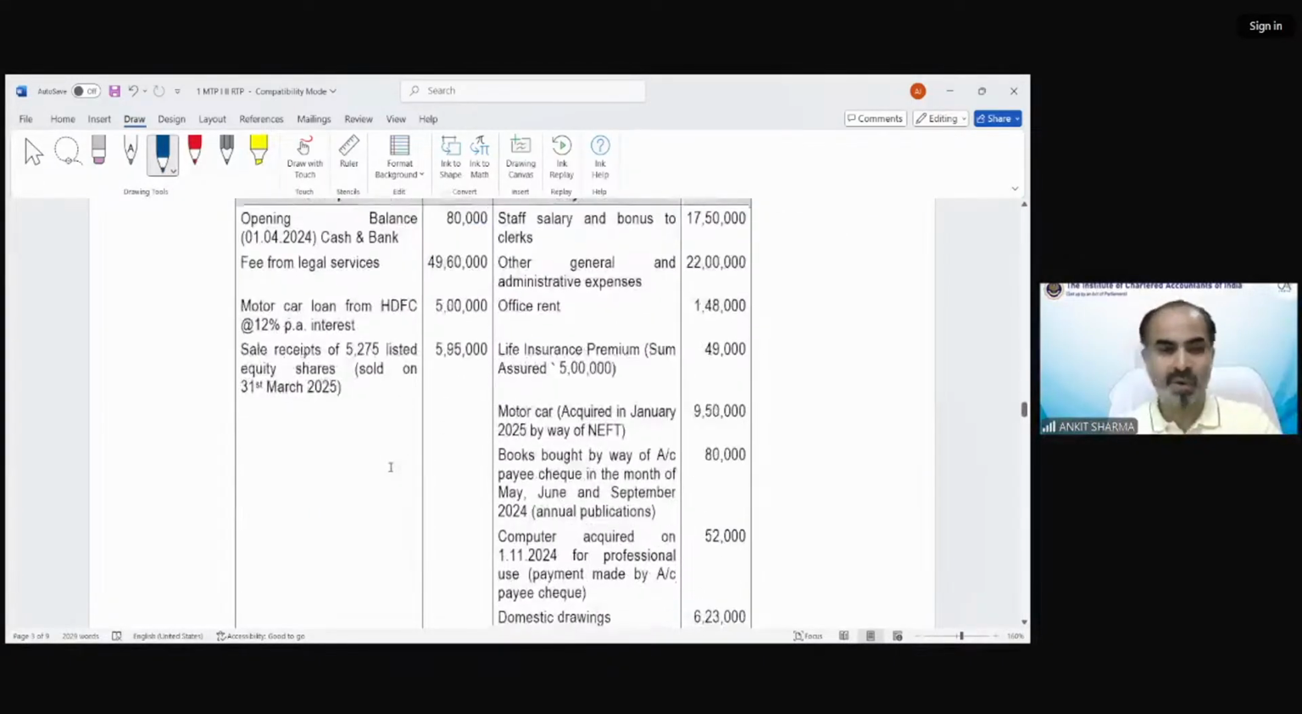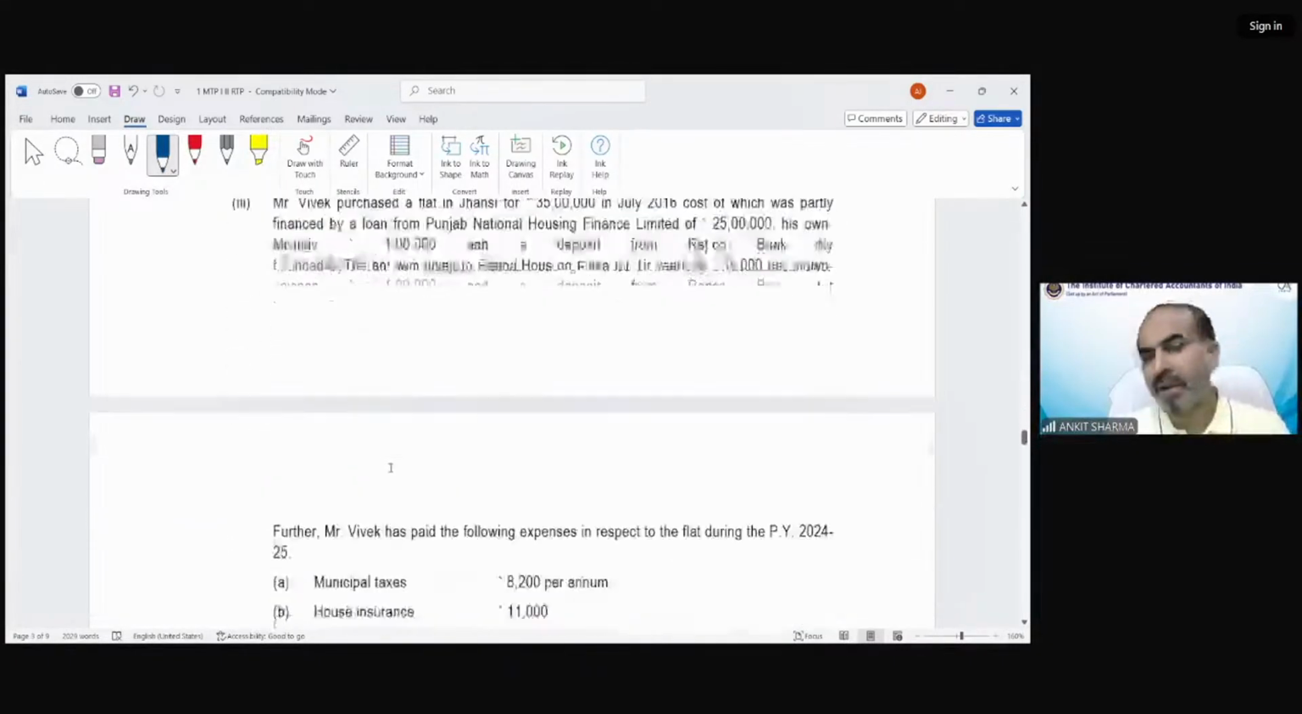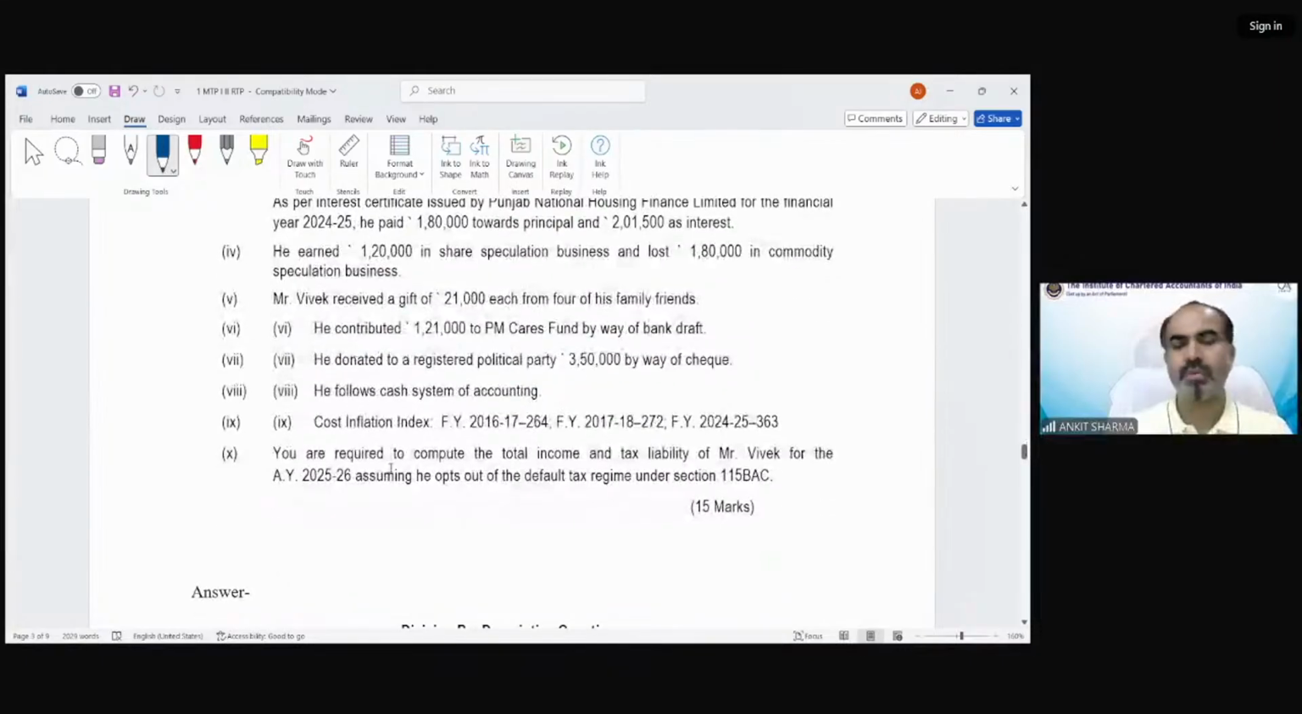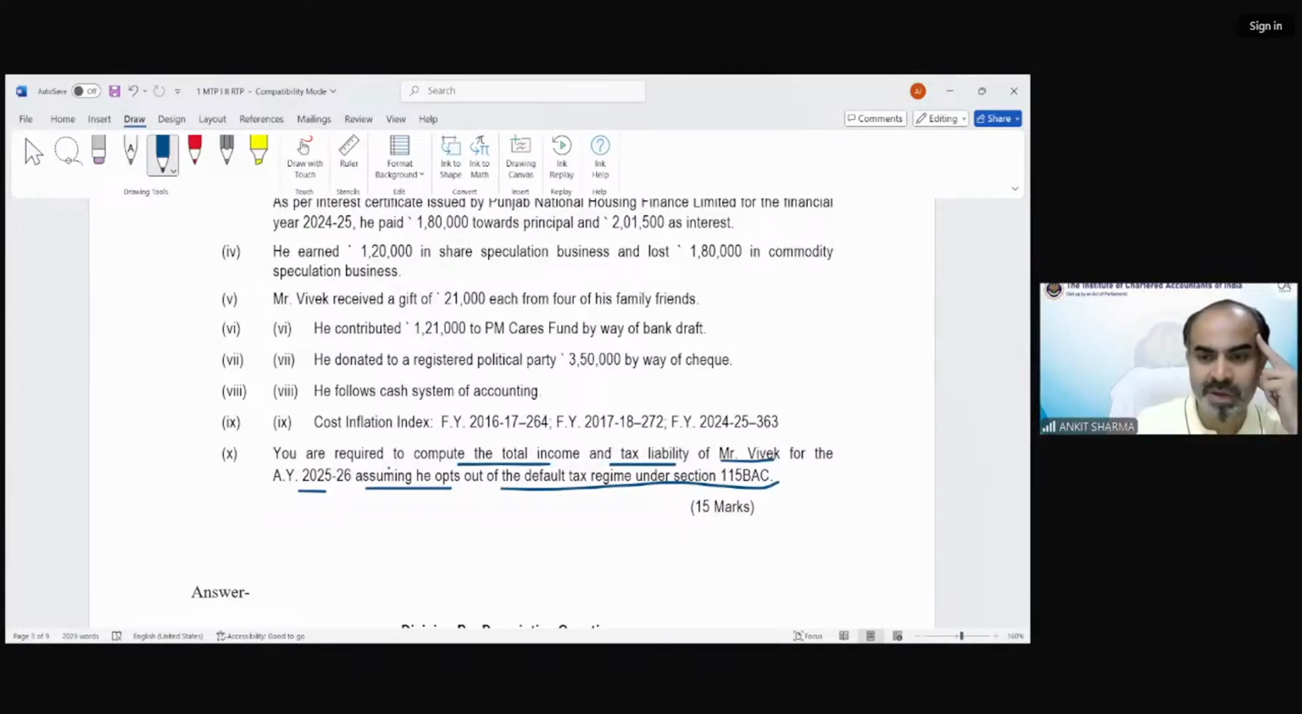Okay. But before that, we have to see what is the requirement of the question. You can see it's a huge question. You have to compute the total income and tax liability of Mr. Vivek for 25-26, assuming he opts out of the default tax regime under section 115BC. He is specifically saying that you just need to calculate the tax liability, assuming he's opting out of the default tax regime. He's not saying you have to calculate tax as per normal provisions of the Income Tax Act.